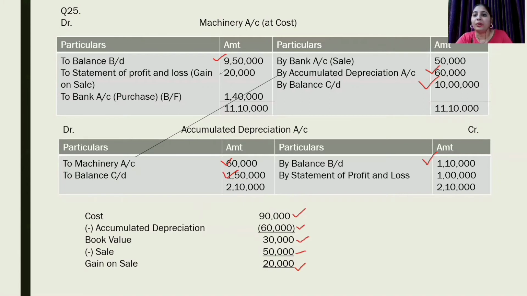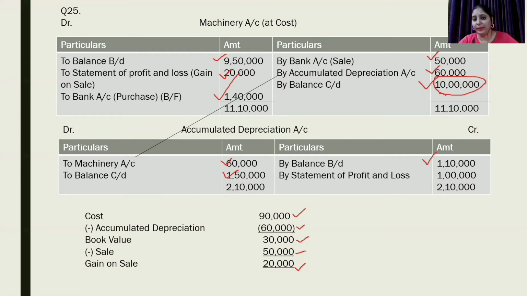This gain will be written on the credit side of the asset account. By bank, sale is 50,000. We can see we have transferred opening balance, closing balance of asset, by bank sale of 50,000, accumulated depreciation of 60,000, gain on sale 20,000. Even after sale, we could see there is a rise in closing balance of asset. It must be because we made purchases during the year, amounting to rupees 1,40,000.